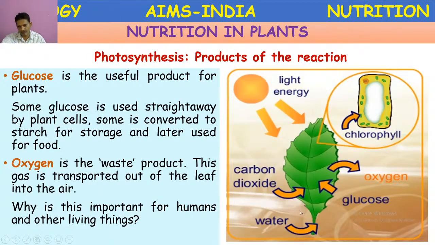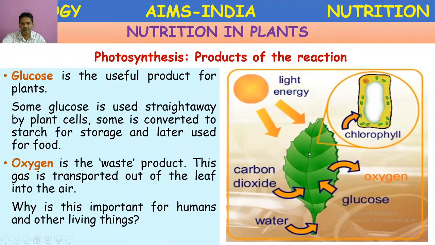So during this photosynthesis reaction only, oxygen is added to the atmosphere. So it is very important. This oxygen is required by all living organisms for the production of energy during respiration. So that's why it is very important.